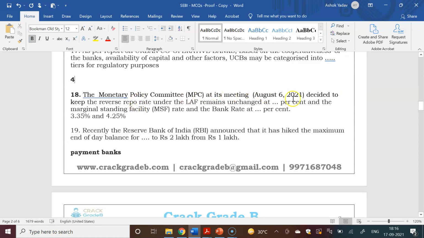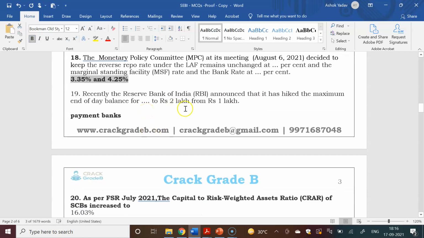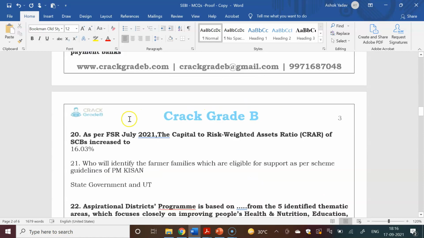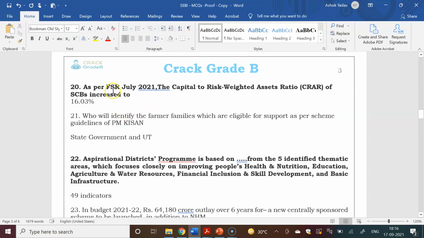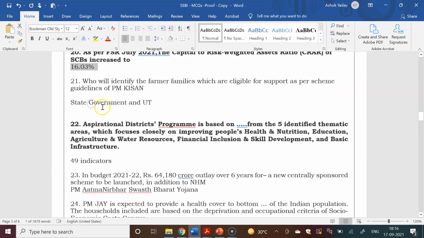The latest MPC meeting was held in August, which decided to keep the reverse repo rate under the LAF unchanged, and the MSF rate; both were asked: 3.35% and 4.2%. Recently, the Reserve Bank of India announced that it has hiked the maximum end of day balance for payment banks to rupees 2 lakh from 1 lakh. As per the Financial Stability Report July 2021, the capital to risk weighted asset ratio of SCBs increased to 16.03%.